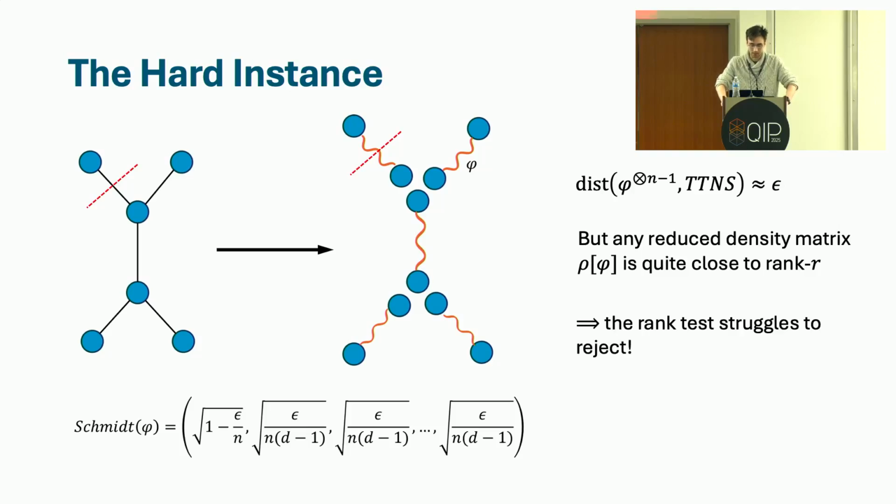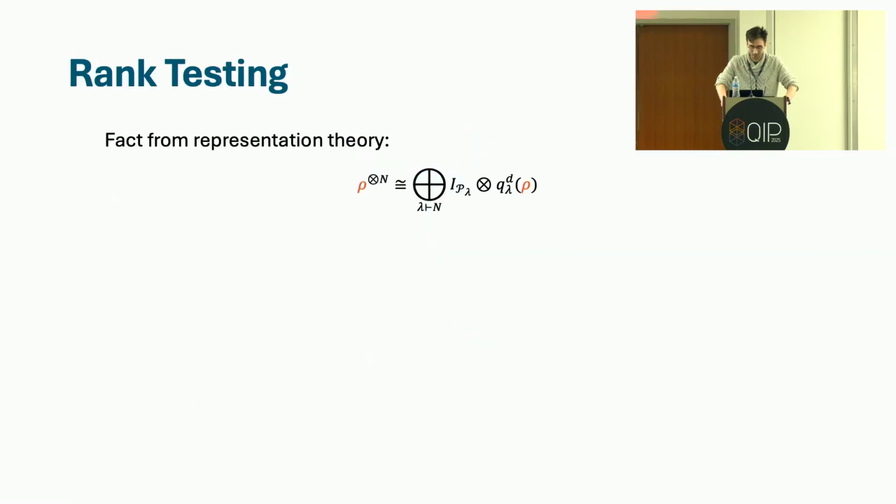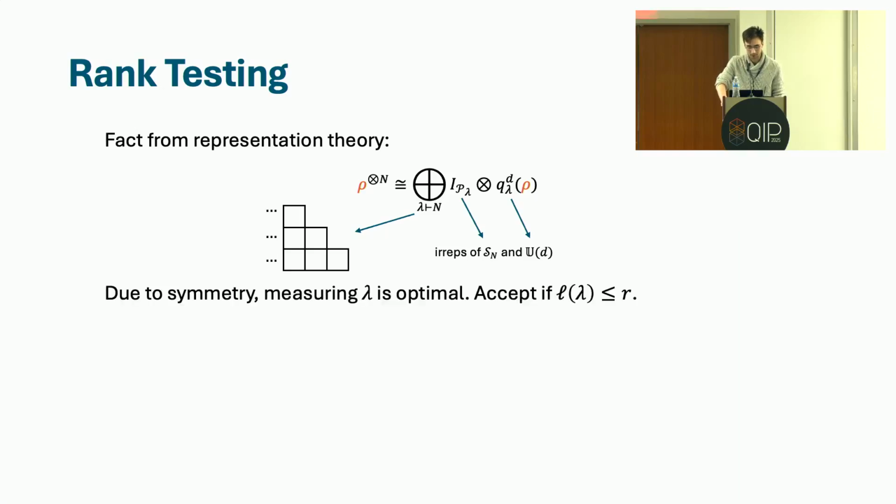And in order to quantify this intuition, I need to introduce rank testing. So here's a fact from representation theory. I think we've seen it once before in this session already. If you have n copies of a density matrix, you can always write it in this form, which is a direct sum over irreps, where the terms in the direct sum are labeled by partitions of capital N, which you can represent using Young diagrams. These are kind of like the quantum analog of sorted histograms. And it turns out that due to arguments based on symmetry, measuring these lambdas is optimal. And the optimal rank test is just to accept if the length of this partition is at most r.